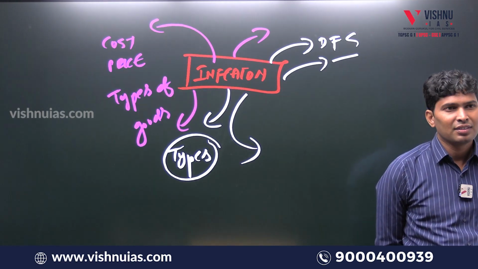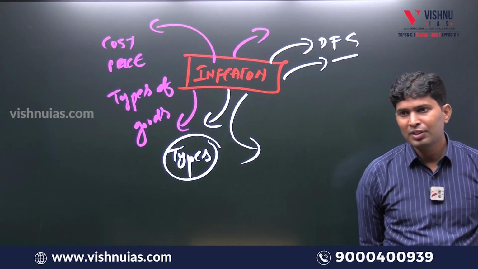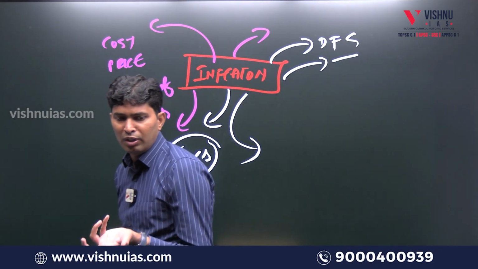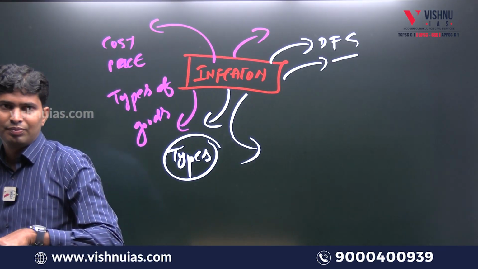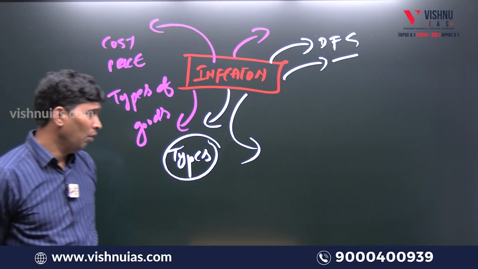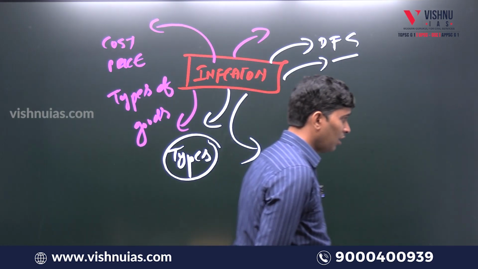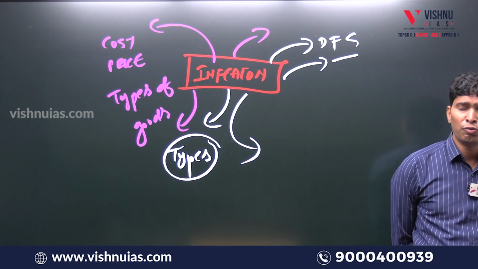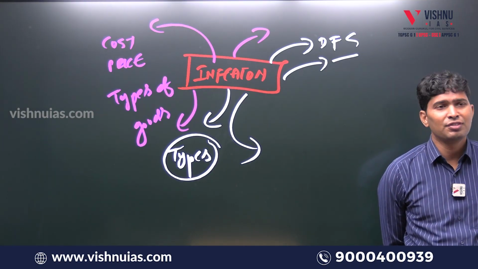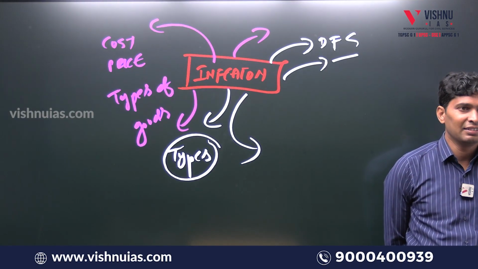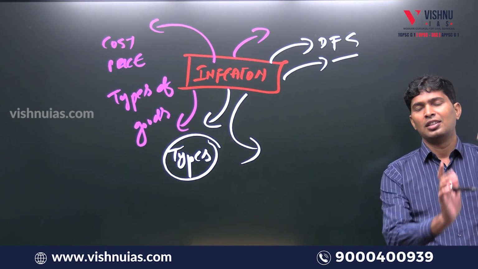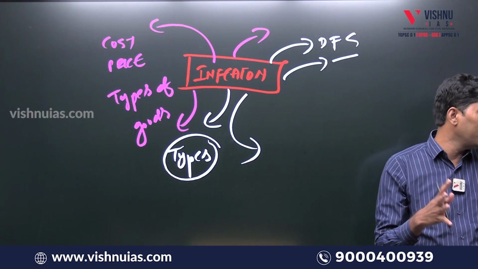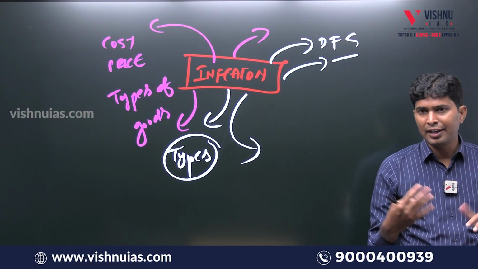So micro factors, macro factors, food habits, dress habits, economic aspect. Here only the concept called disposable income. All the concepts will come. So here only, regularly the examiner is asking a question. He is focusing not on the meaning of the term or the definition, but is interested in understanding: to control inflation, the following measures can be taken. Or to ensure stability in the prices, what measures can be taken?